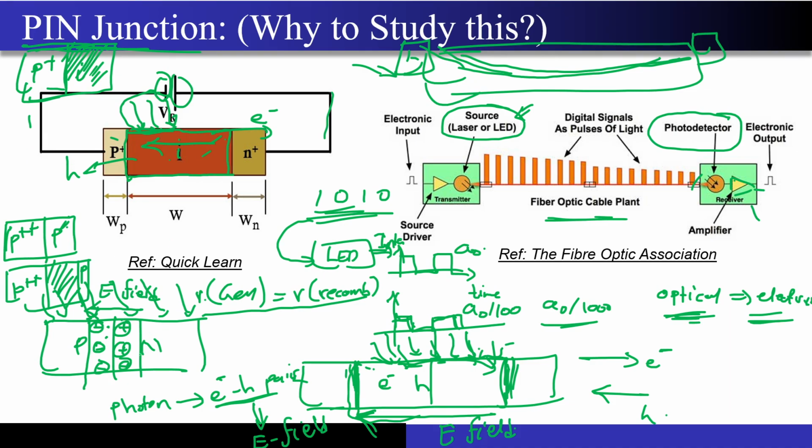Now what was so wrong with the PN junction? The depletion region was not as wide as I wanted. To increase the depletion region, I have to introduce a material whose doping concentration is extremely low. What is the best material? The material which is not doped at all. This is why I have an intrinsic region over here. And because of this, the entire region will be completely depleted. And since this entire region is completely depleted, now I have more capture area. That means more photons will be capable of generating more electron hole pairs.